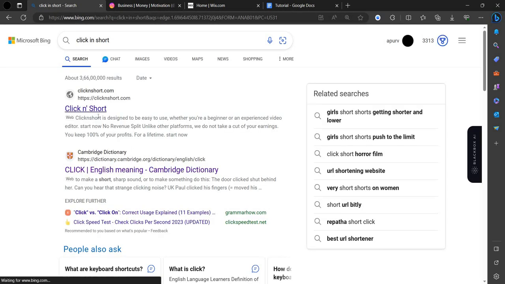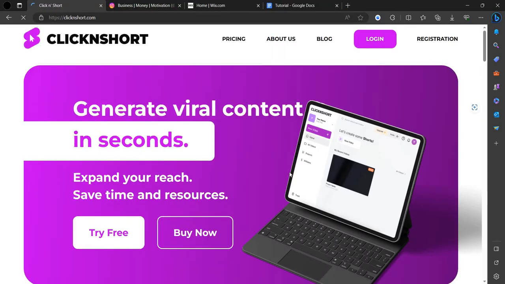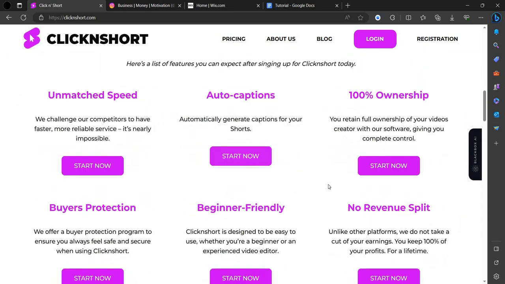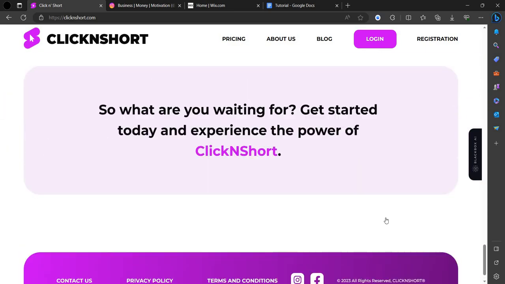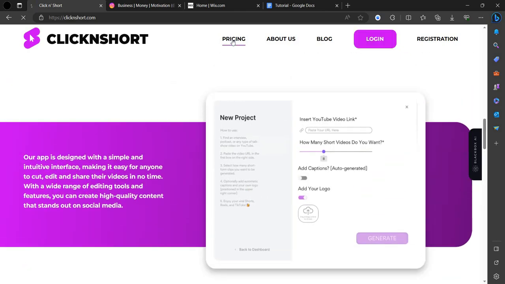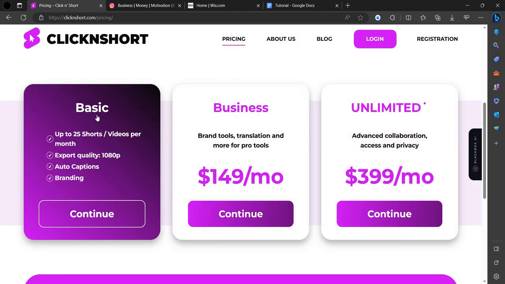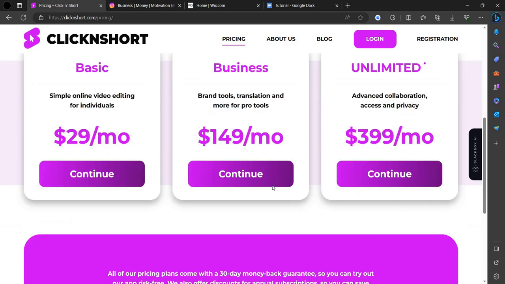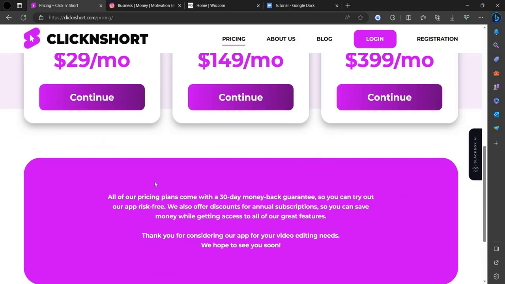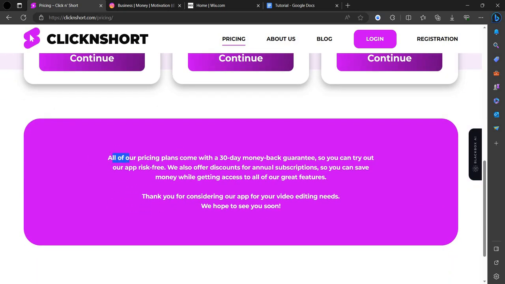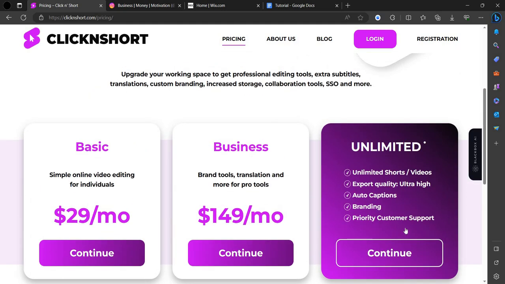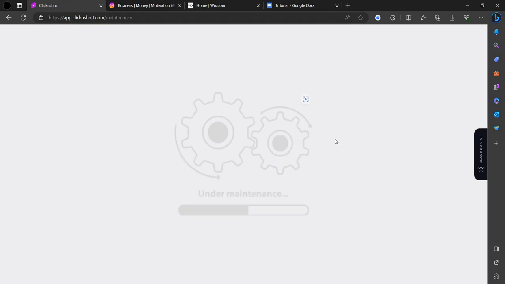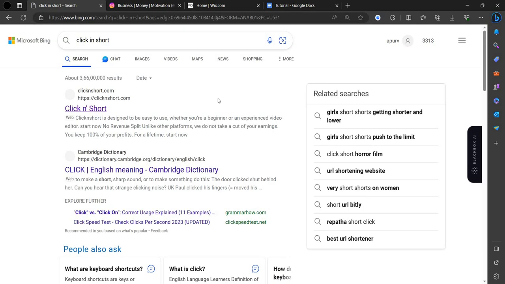Click and Short. You can search here. We can go down and see their prices. Pricing: here we can see they provide us three plans. First is basic, then business, and ultimate. You can buy the ultimate plan if you want to. You can buy it for 3 days, and as you can see they give us a 30 days money back guarantee. If you take the $399 plan, as you can see it is in maintenance, so it's not coming actually.